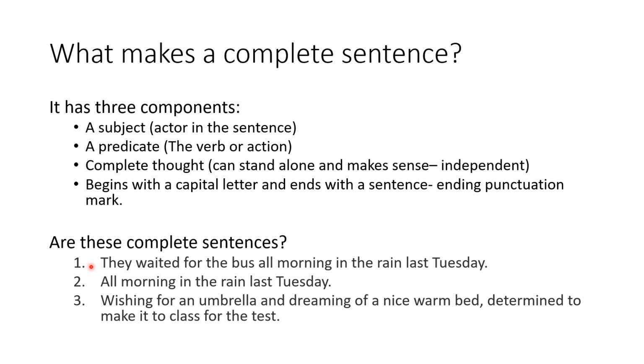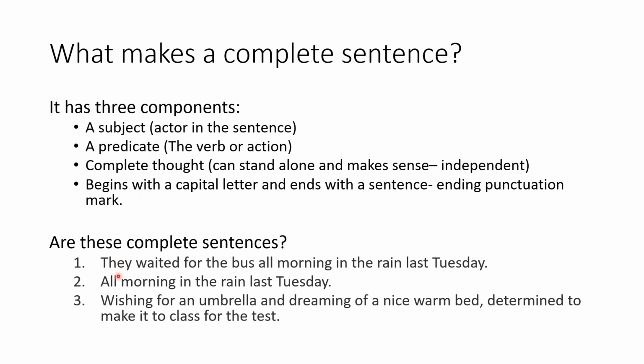This is a fairly short group of words. Can you see or spot the actor in the sentence? And if there is an actor in the sentence, what is being acted? Or what is the action of the actor? That would be the predicate.